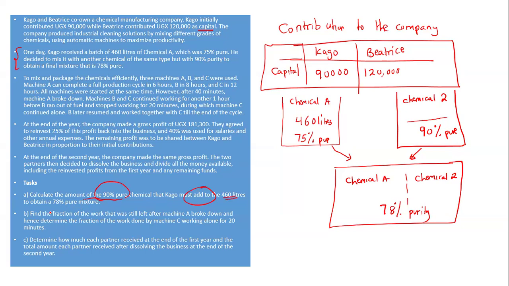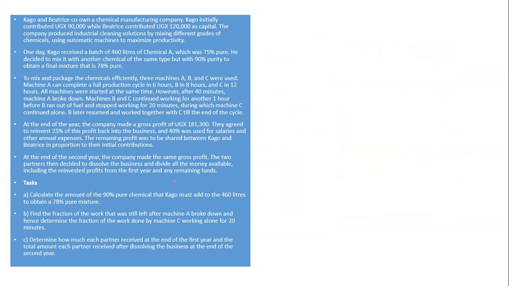So in order for us to do that task, we must use the knowledge from this second paragraph. And how are we going to do it? We need to know that we have to mix the mixture.